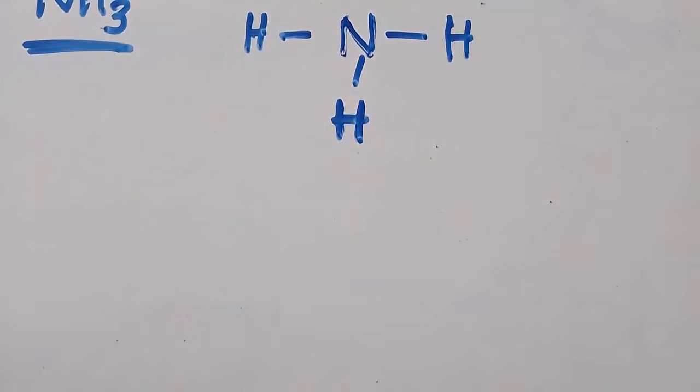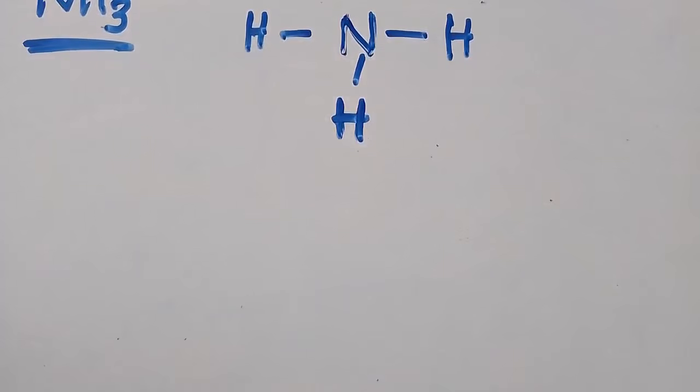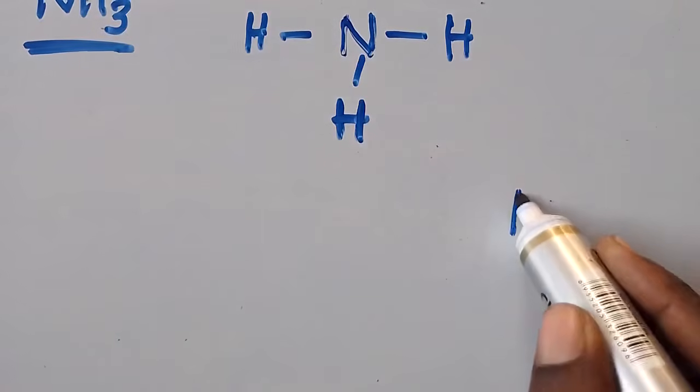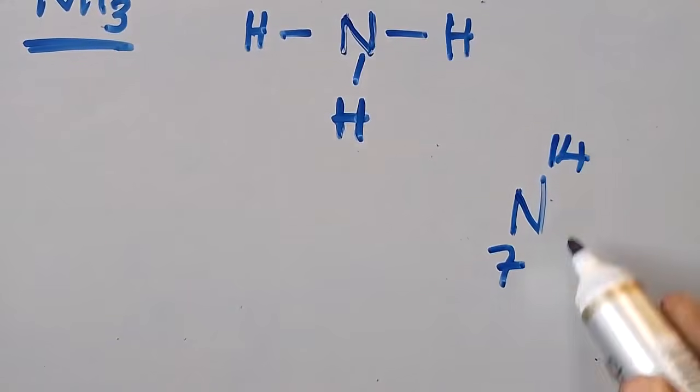Our key interest is in the outermost shell. You know that hydrogen has only 1 electron in its outermost shell. Then nitrogen is like this: the proton number is 7, then the mass number is 14.